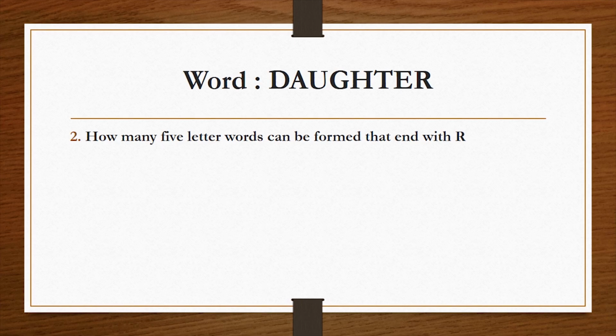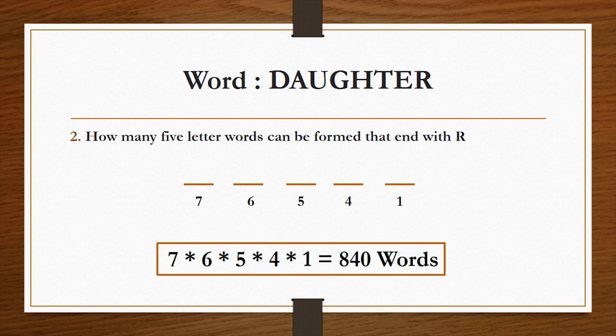The next question is, how many 5-letter words can be formed that end with R? Now I would like you to please pause this video and try to solve this question by yourself. The solution to this problem is, there are 5 placeholders. Since the word should end with R, the last placeholder can be occupied in only one way, that is R. Now we are left with 7 letters and 4 placeholders. So the first placeholder can be occupied in 7 ways, then 6 ways, then 5 ways and 4 ways. So the final solution is 7 into 6 into 5 into 4 into 1, that is 840 words.